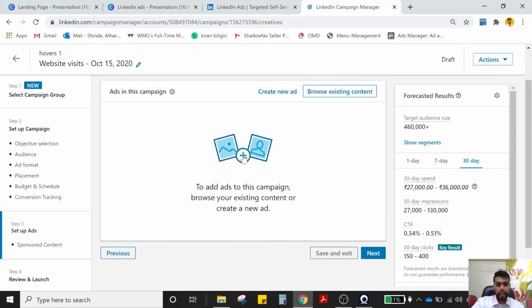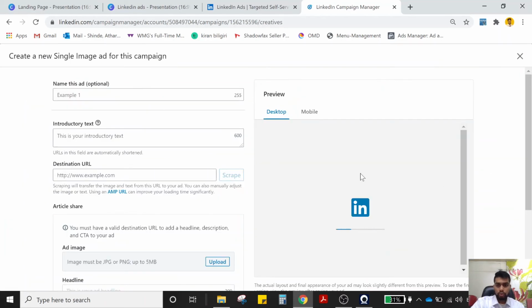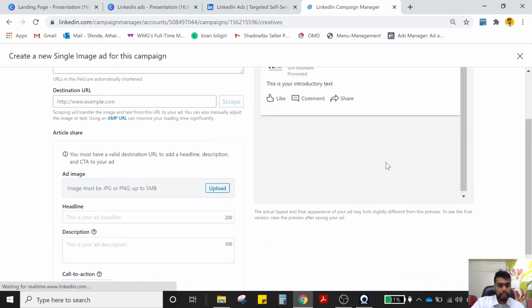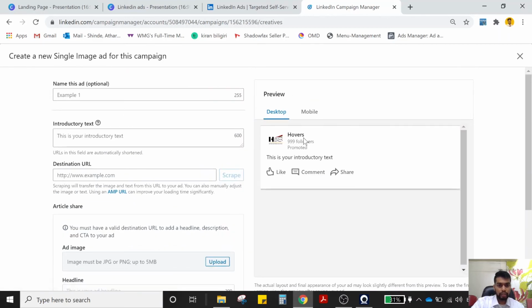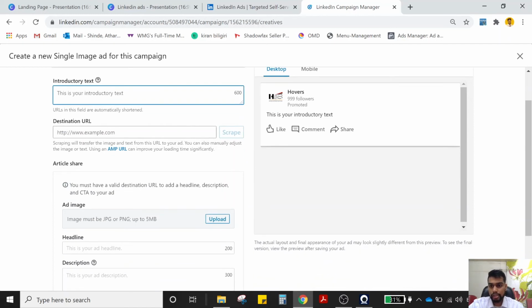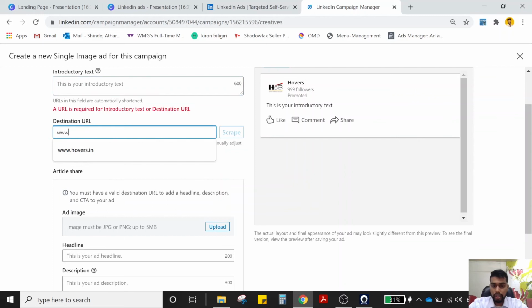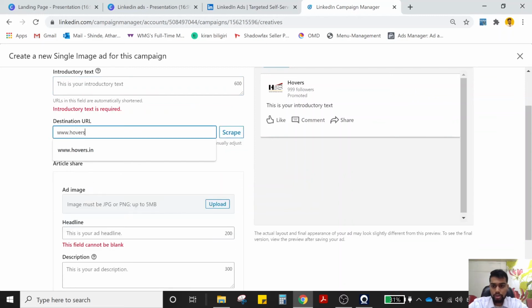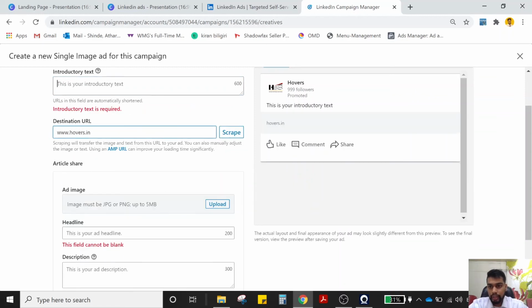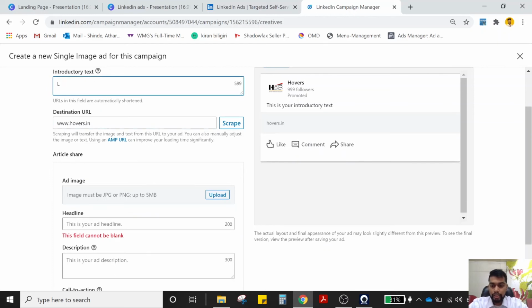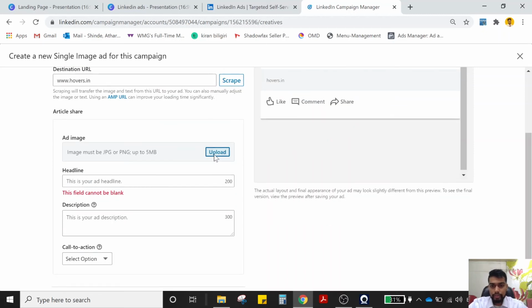So let's start by adding a campaign. This is the type of campaign that we are going to put. It will show you that this is Hovers, it's promoted, and let's say we are going to have Hovers 1 for now. Introductory text is not necessary. Your destination URL is going to be www.hovers.com. This is going to be lead generation. Let's upload an image.